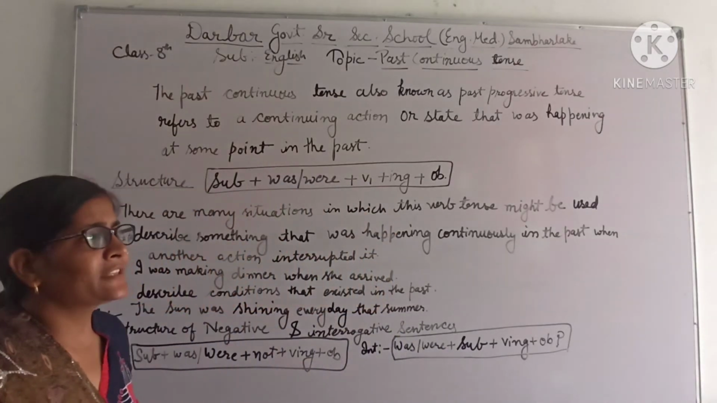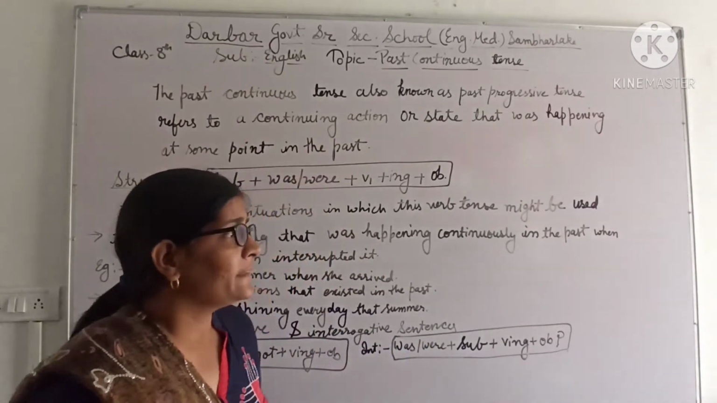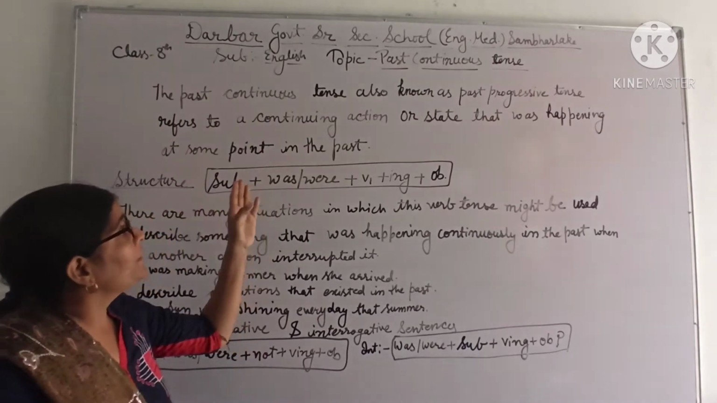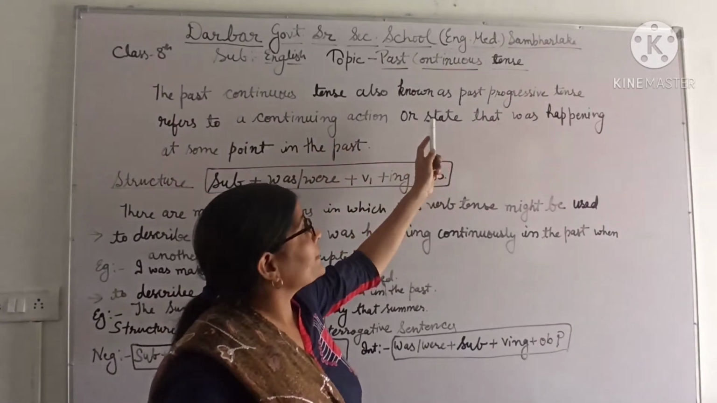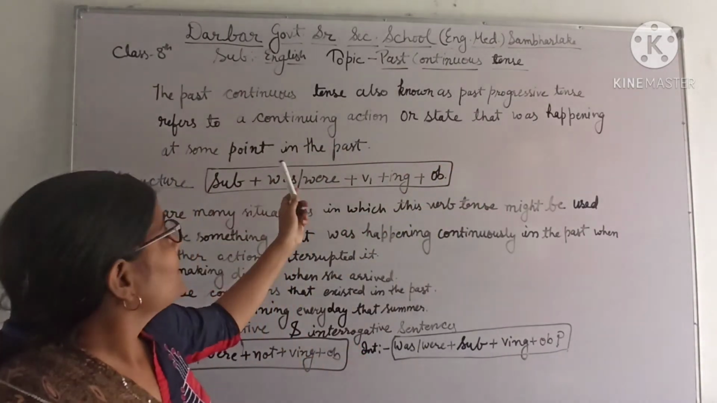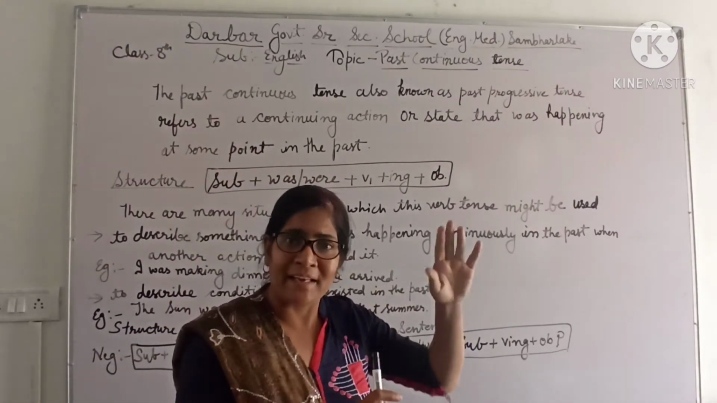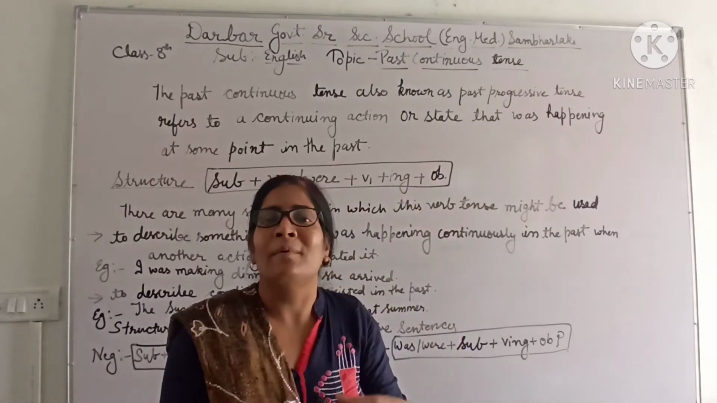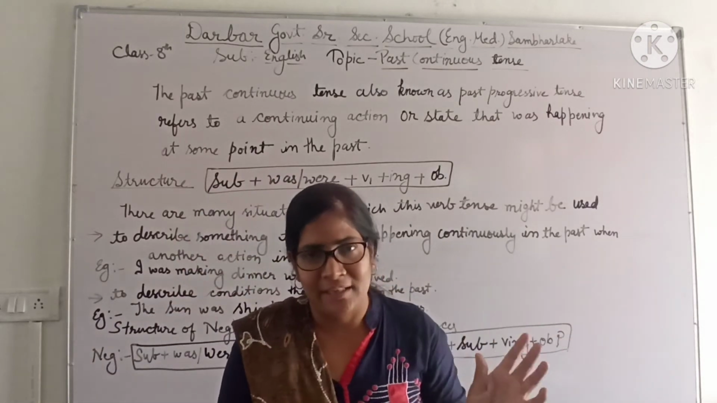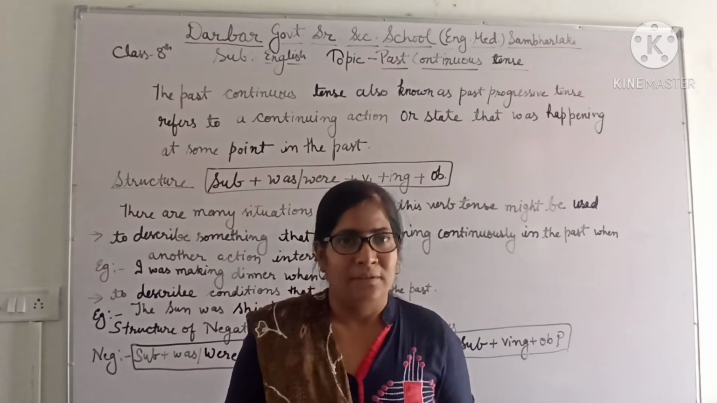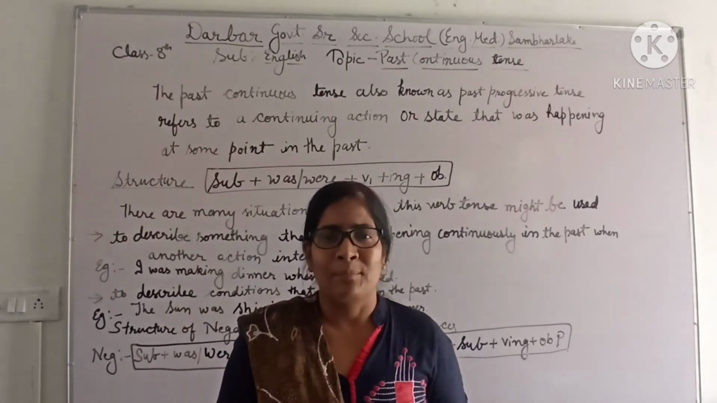Students, past continuous tense is also called the past progressive tense, and it refers to the continuing action or state that was happening at some point in the past. It means the continuing action or state that was happening in the past time, and we are telling about that in present time. Then we will explain that sentence, that condition, that state or that action in past continuous tense. Okay, understand?